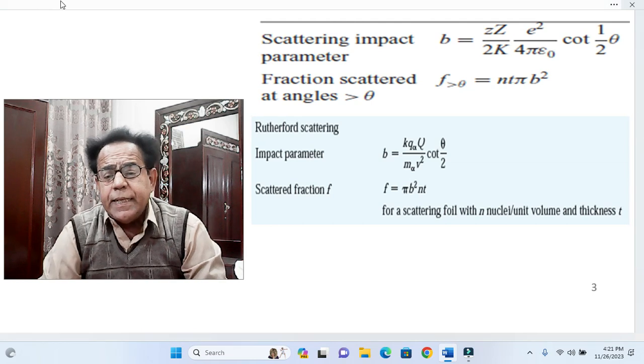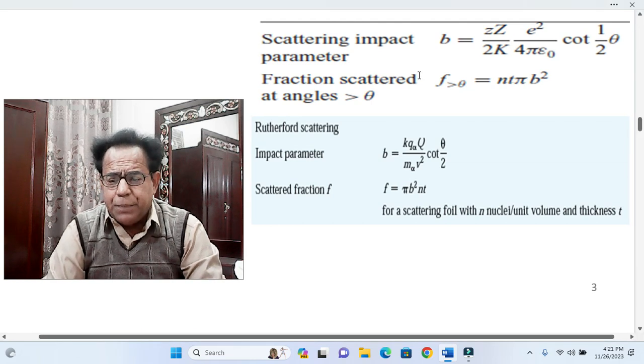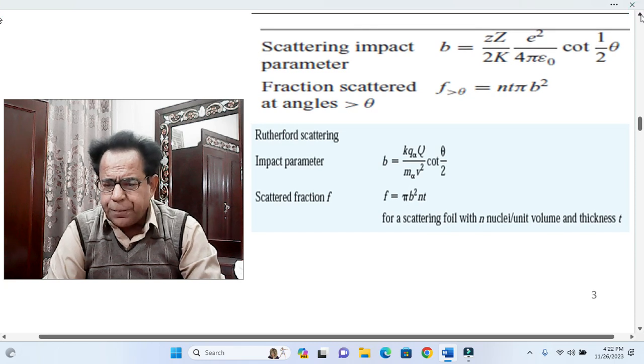Okay, scattering impact parameter b is equal to Z small z capital Z over 2 capital K into e square over 4 pi epsilon naught into cot theta by 2.